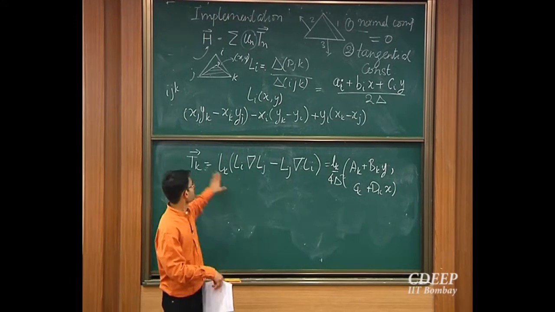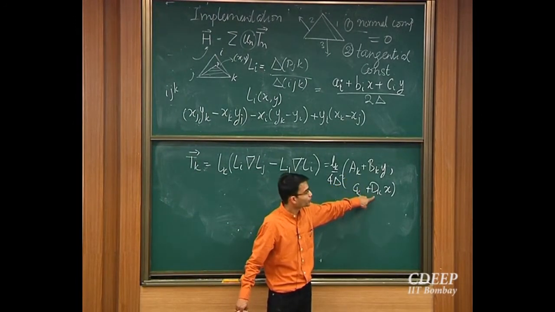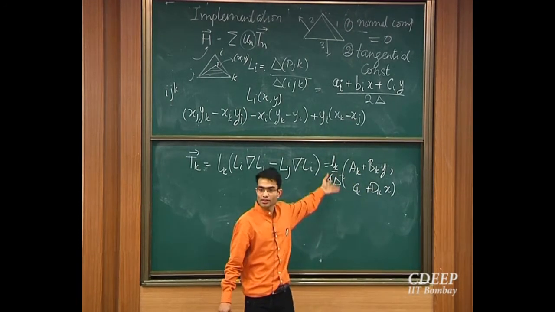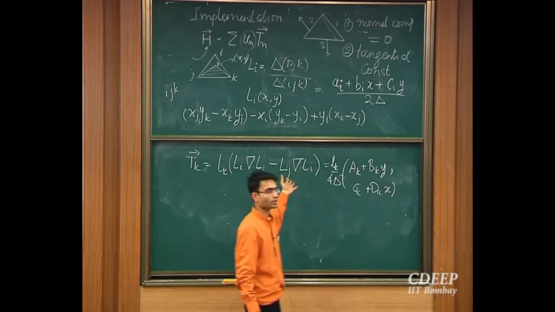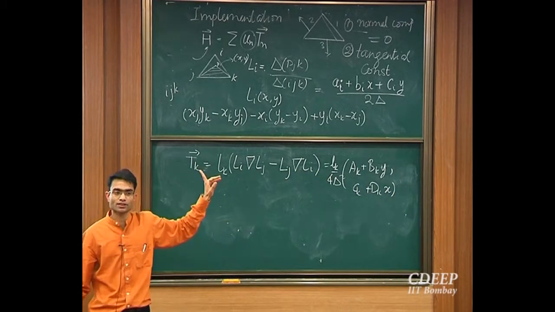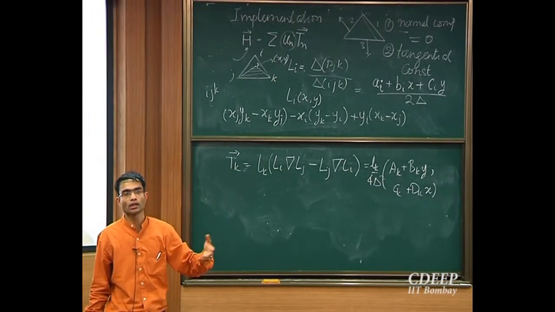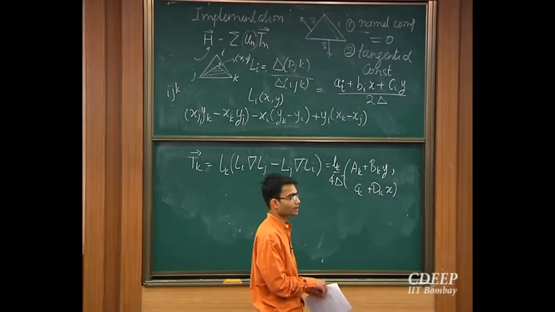So you get your basis function here, the x component depends only on y and the y component depends only on x. And I mean, it's very hard to imagine, right, that you did all this algebra and you got such a beautiful set of functions, but that's all there is behind these. So this is an example of a first order basis function. People have created higher order basis functions. It just gives you more accuracy and you can make your grid size larger. That is the main advantage of it.